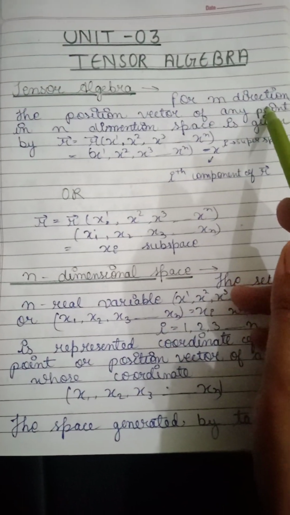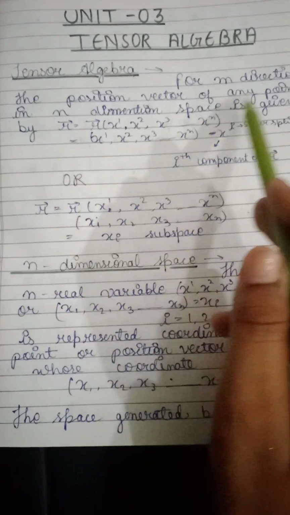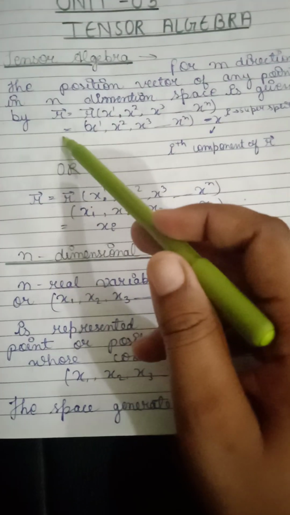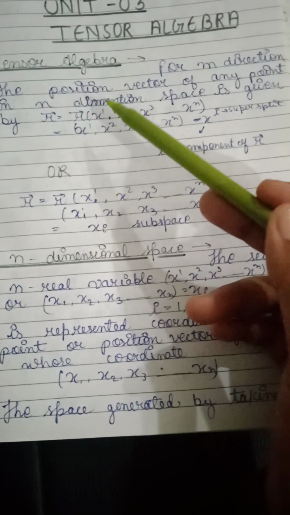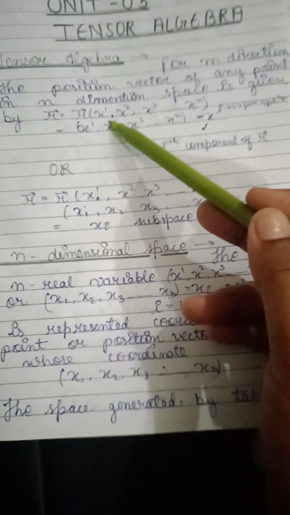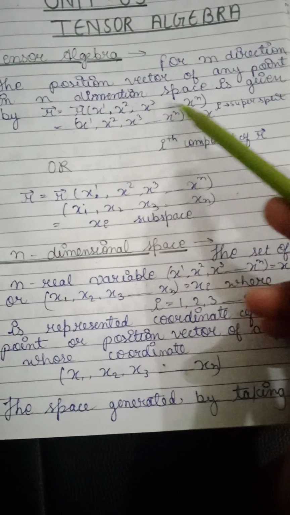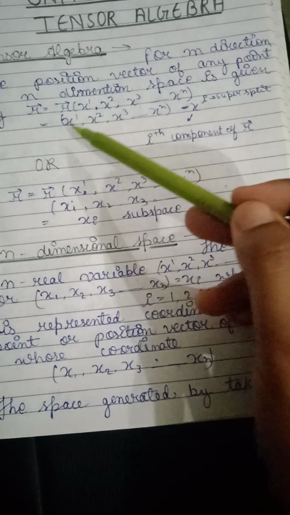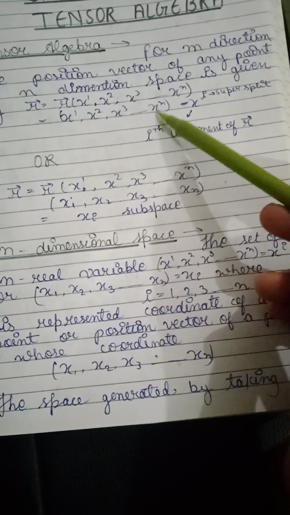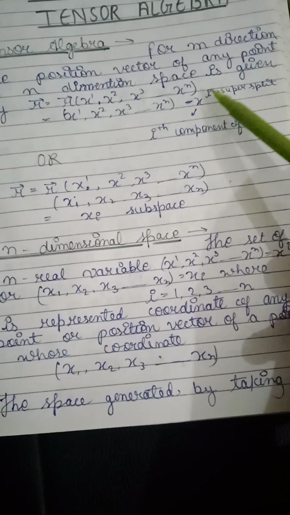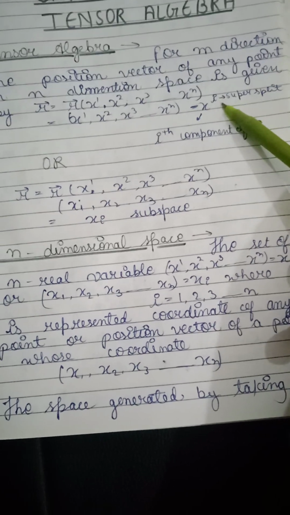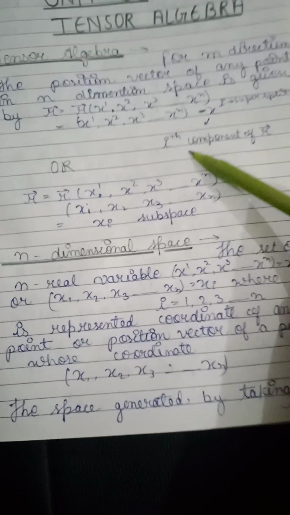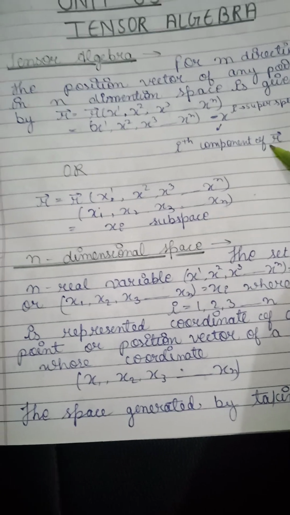For m direction, the position vector of any point in n dimensional space is given by vector r equals r(x1, x2, x3, ..., xn). So here we can write x1, x2, x3, ..., xn as x^i, where i is a superscript, and this term is called the ith component of vector r.